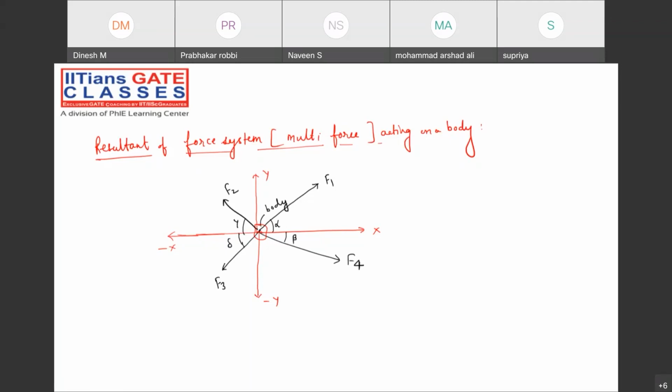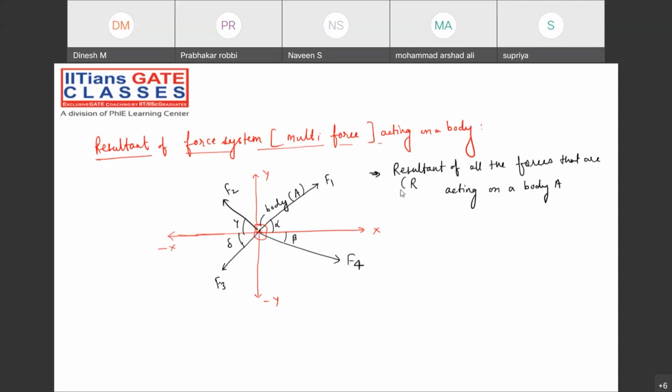Now, if you just want to find the resultant of all the forces that are acting on a body, suppose the body is A. The name I'm giving the body is A. Now I need to find the resultant.